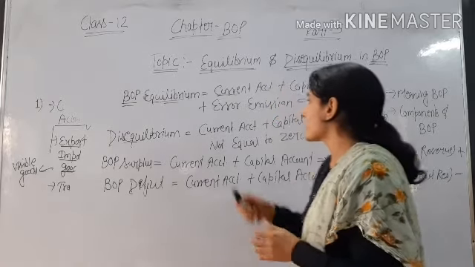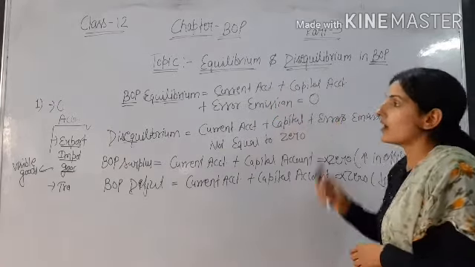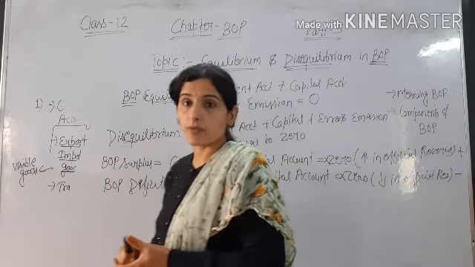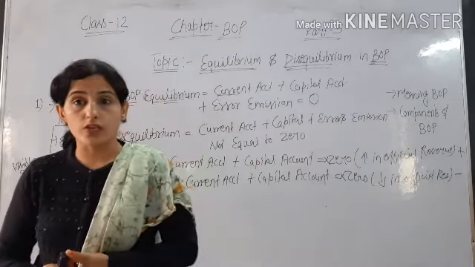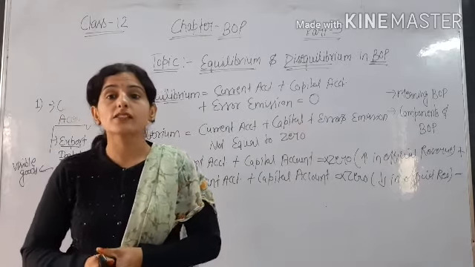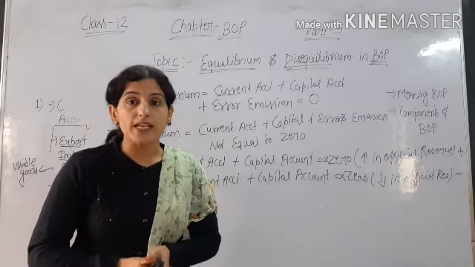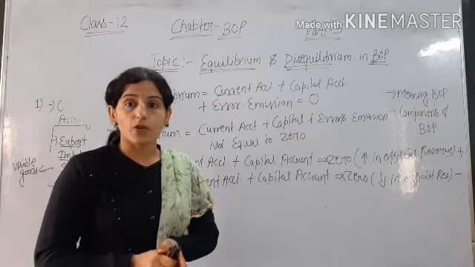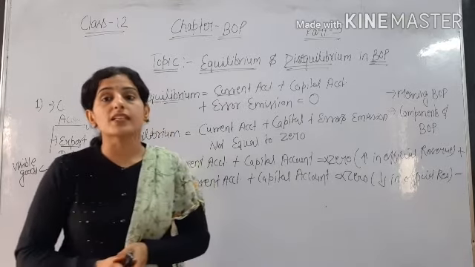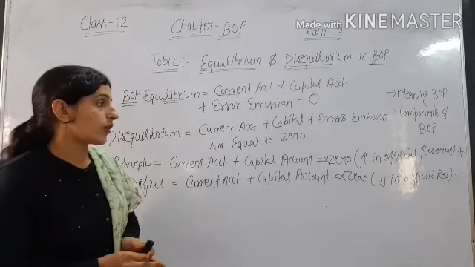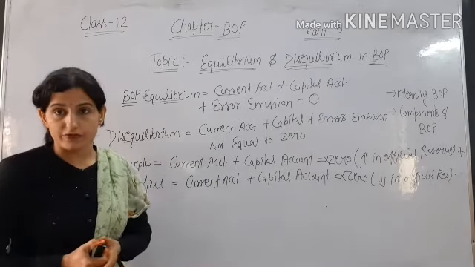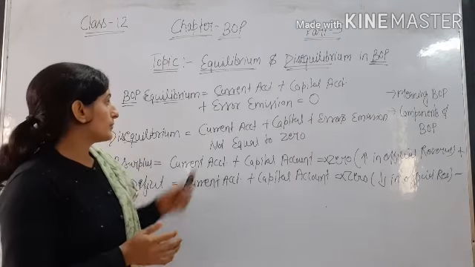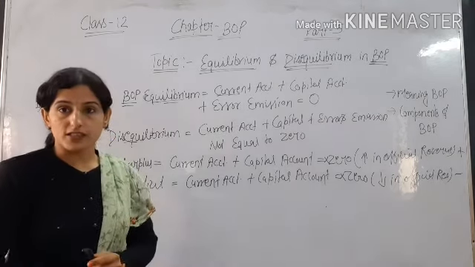At this zero point our BOP equilibrium is struck. Then BOP disequilibrium means this is not equal to 0. There is plus or minus. If there is a plus of foreign reserve, it means there is BOP surplus. Minus means there is a decrease in the foreign reserve, meaning BOP deficit. So these are the situations of BOP equilibrium and disequilibrium.